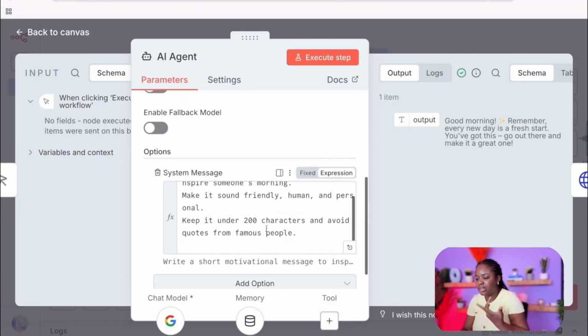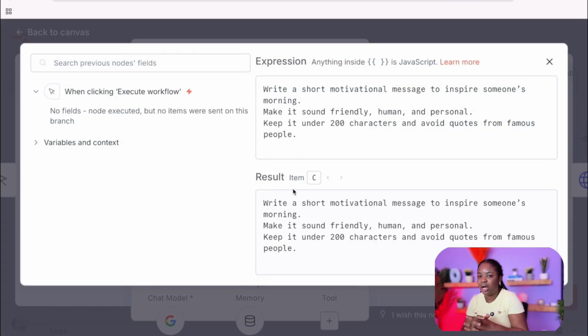And then in the system message, this is the exact system message I'm going for. Write a short motivational message to inspire someone's morning, make it sound friendly, human, and personal, and also keep it under 200 characters. Avoid quotes from famous people. So this is something you can easily modify to suit your own use case as well.